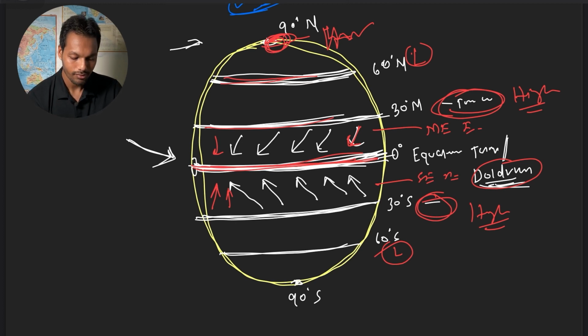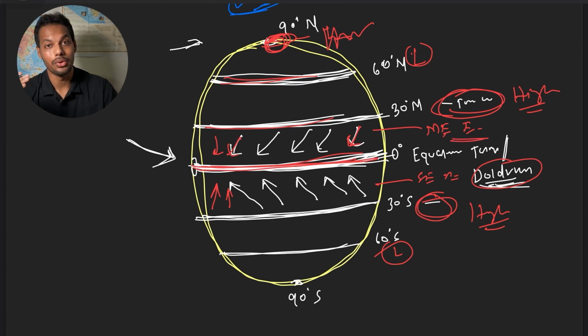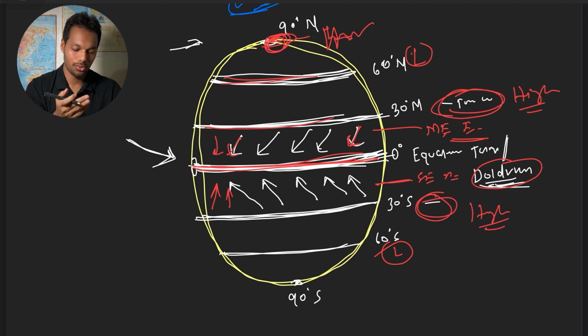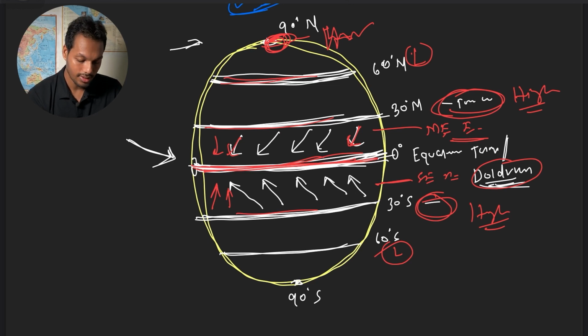But remember, these are called trade winds: the northeast trade wind and the southeast trade wind. The direction is from the northeast to the equator and from the southeast to the equator. See, this cell moves like this.